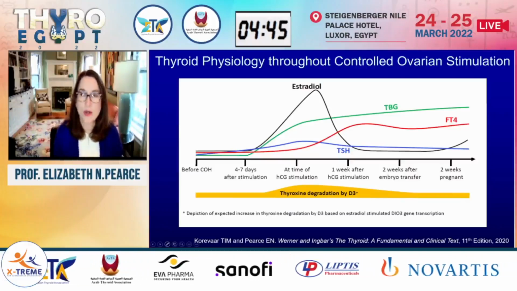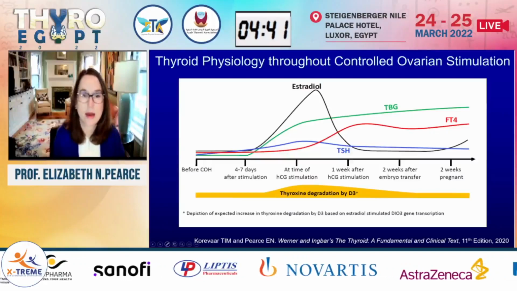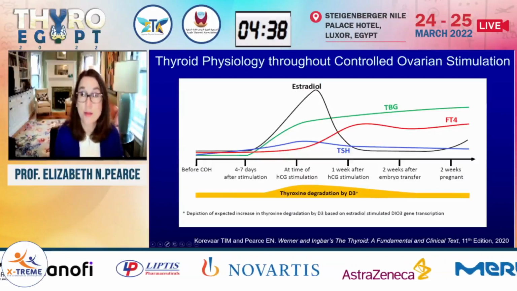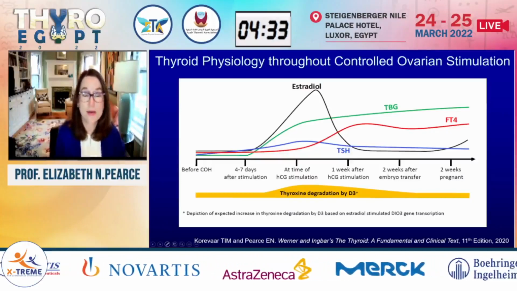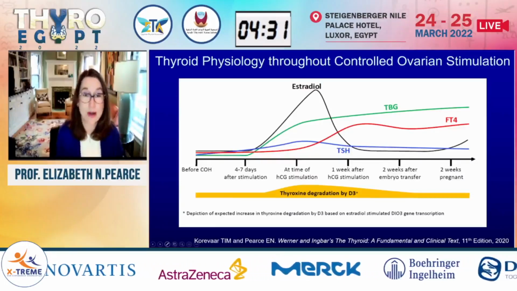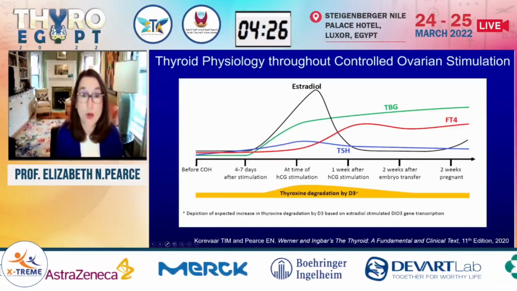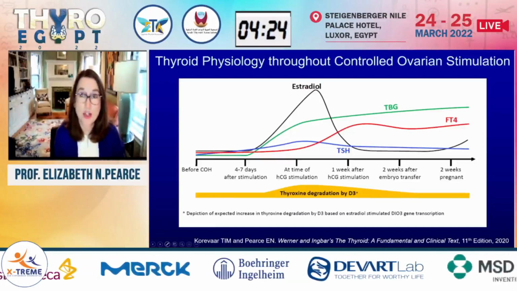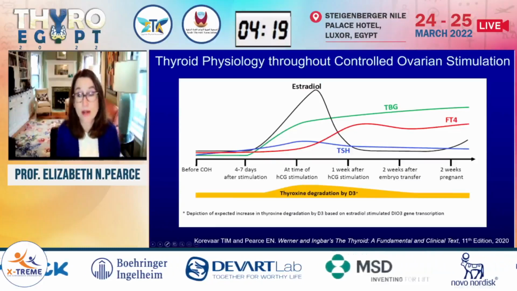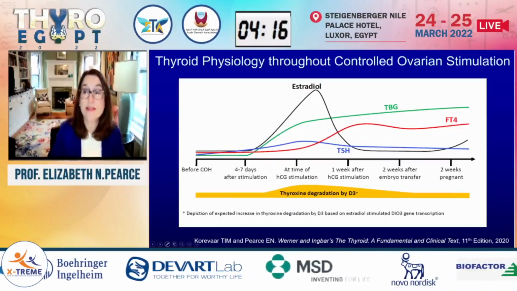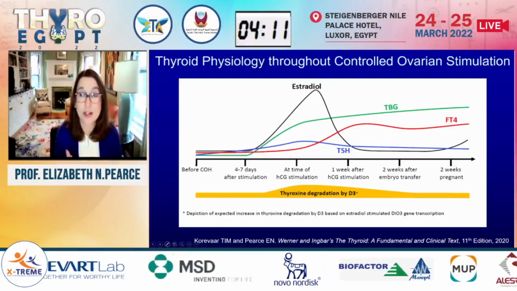And it's important to note that these hormonal regimens will tend to cause a big spike in estradiol, particularly the HCG, so that women have estrogen levels circulating, initially after the egg retrieval, that are very similar to estrogen levels in late pregnancy. So they spike very high very quickly. And that spike in estrogen will drive an increase in thyroxine binding globulin that will be transient if a woman doesn't become pregnant. But if she subsequently becomes pregnant, pregnancy itself will start a rise in estrogen also, and the TBG levels continue to climb.